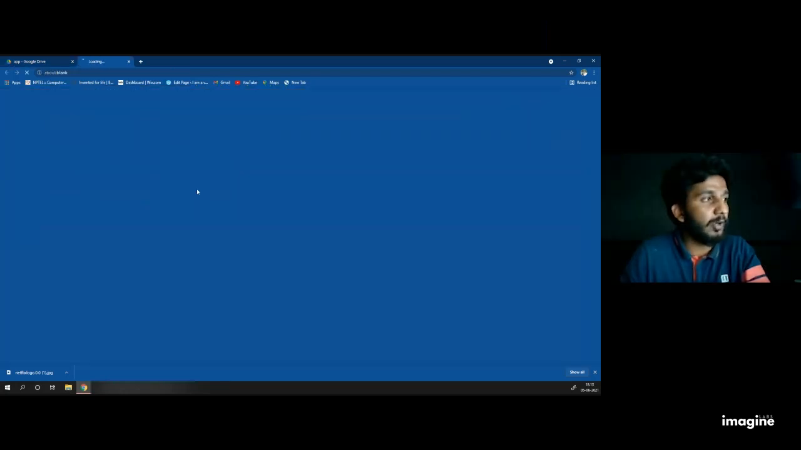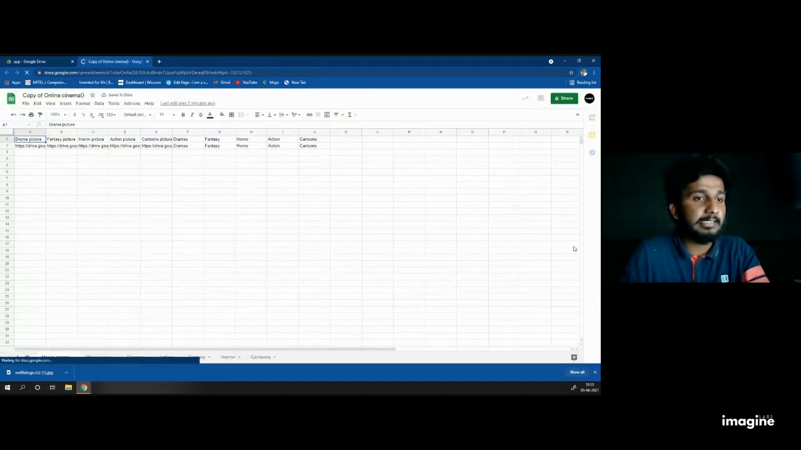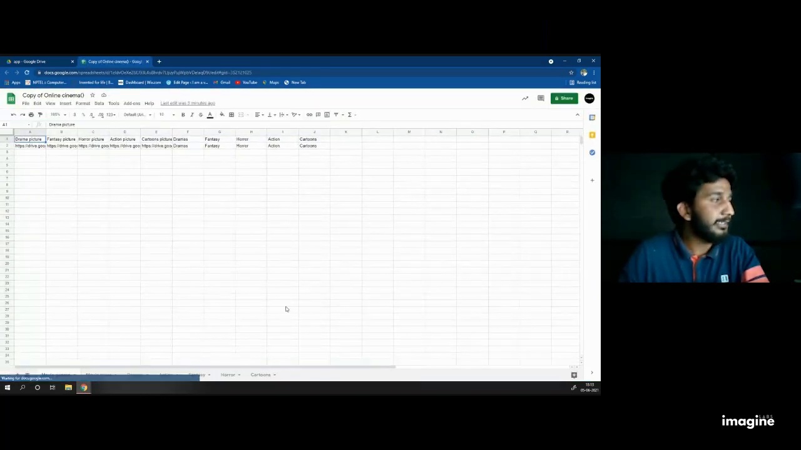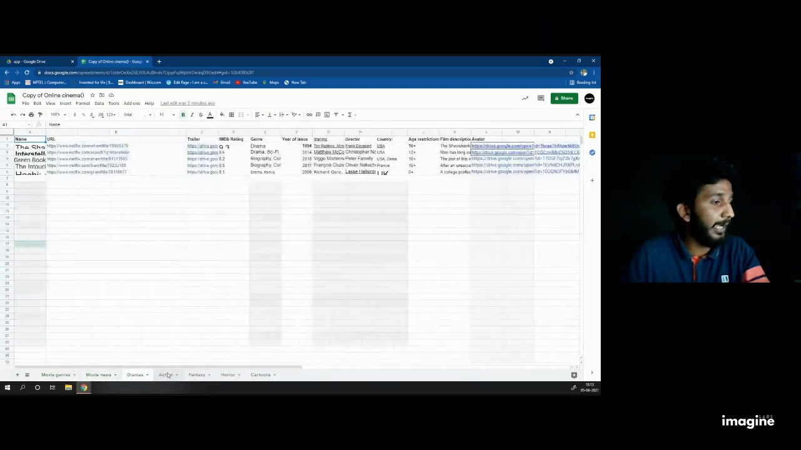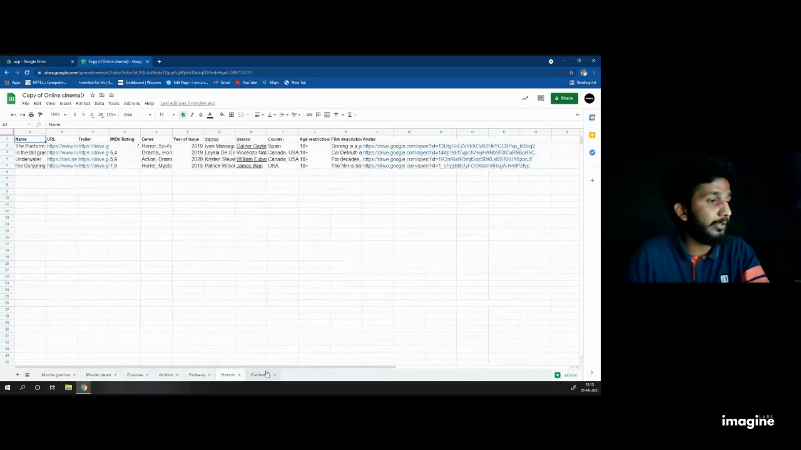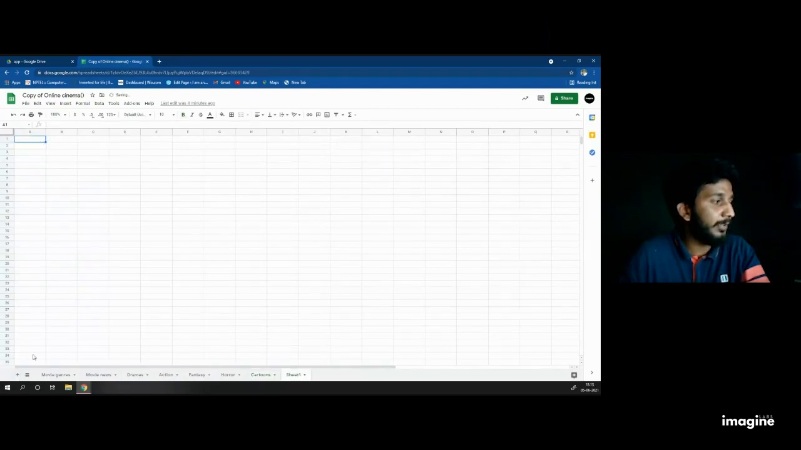Just click on copy of link. You can see how the data is designed. The first sheet contains the Google movie news, drama, action, fantasy, horror, cartoon. If you want to add more genres, you can add funny movies or comedy. You can add more sections just by clicking on the plus button to create another one.